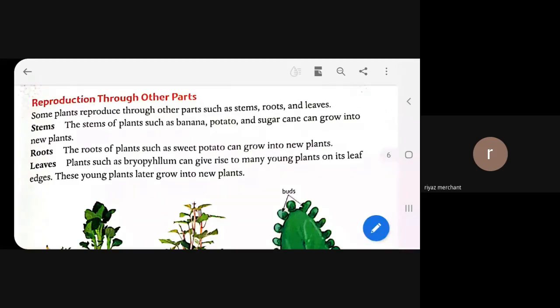Beta, whose mic is on? Please turn it off.